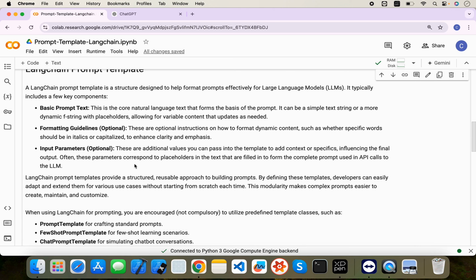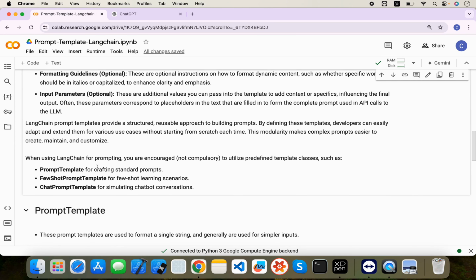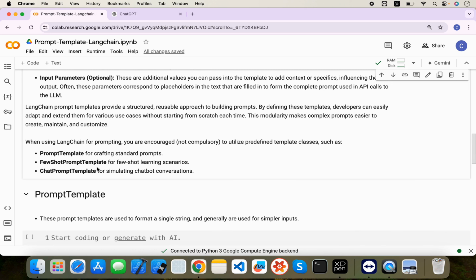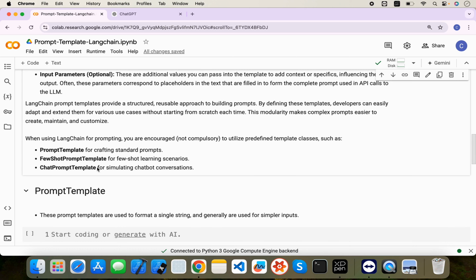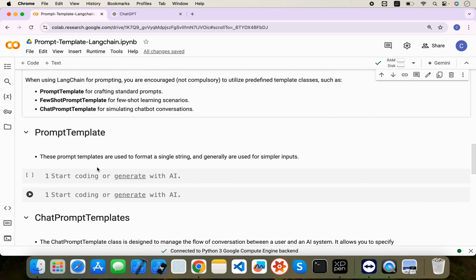So this is about the prompt template, and there are a few prompt templates which are very useful. I have mentioned three here: one is PromptTemplate, second is FewShotPromptTemplate, and third is ChatPromptTemplate. Let's see them one by one. First is the PromptTemplate. This prompt template is very simple, and you can consider it as only a format string or f-string. Let's see how it works.